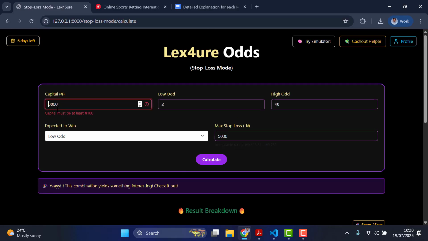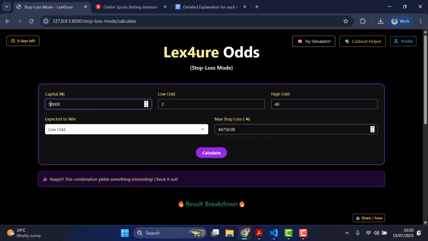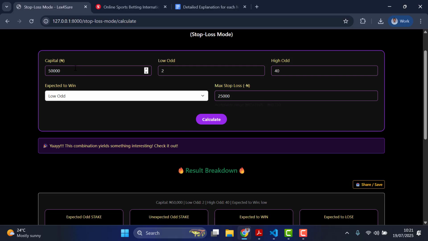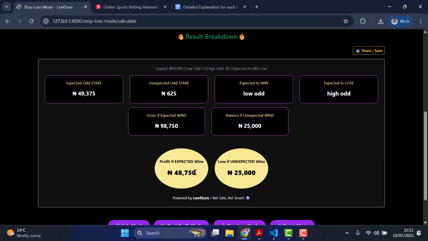So now imagine increasing this, let's say maybe 50,000, then probably your limit is like half of it. Let me just say 20,000. So this is more risky in terms of losing. All right. So I just know that there are people who don't mind losing. So that's why this feature is usually for them. All right. So see the profit margin now for this case, 50,000, and you are very sure of one odd to win and the other one not to win. You would get a profit of this.